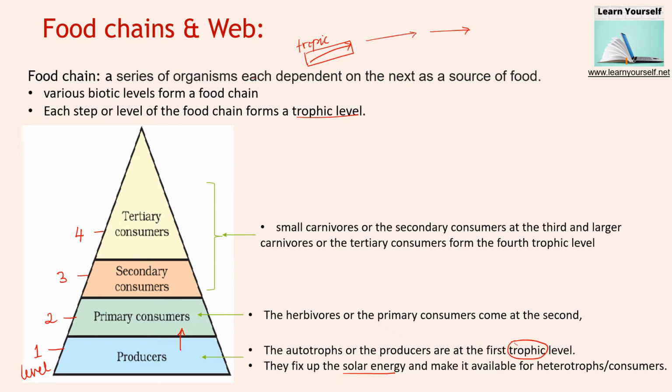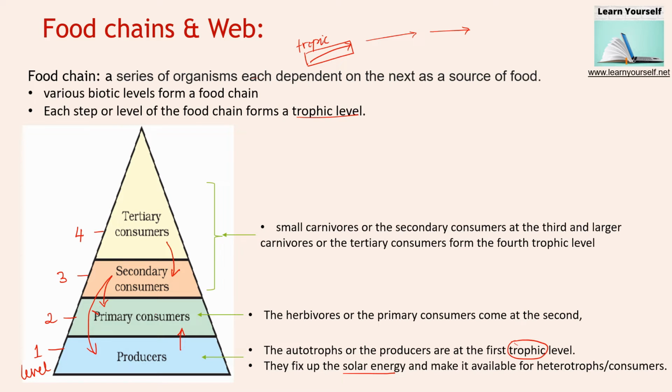Secondary consumers consume primary consumers, and they also depend upon the plant produce. Whereas tertiary consumers depend directly upon the secondary consumers. They are only eating meat and flesh. They are carnivores, depending only upon the secondary consumers. So it depends upon our food triangle and the levels which are known as trophic levels.